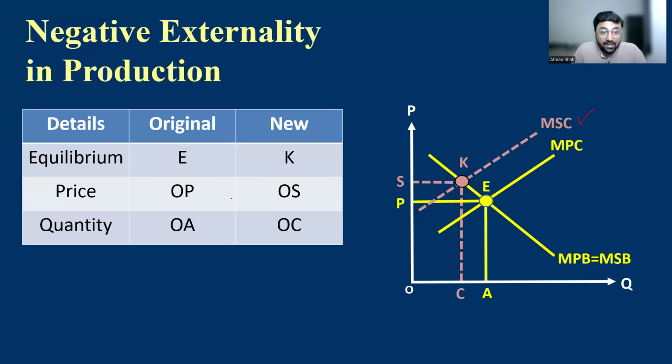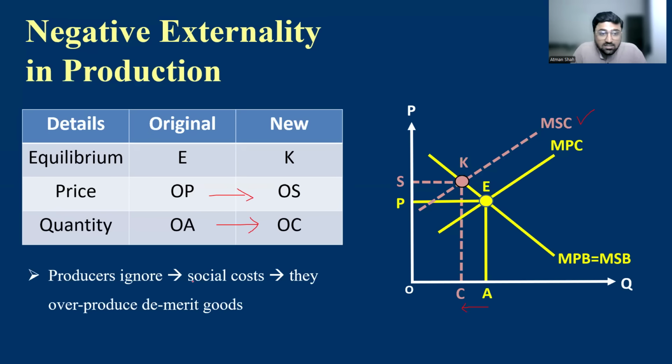In this case, again, the price has gone up from OP to OS and quantity has gone down from OA to OC. You can see in the diagram from OA to OC. That means producers ignore social cost and therefore they overproduce demerit goods. But if you consider the social cost, then we have the marginal social cost curve.